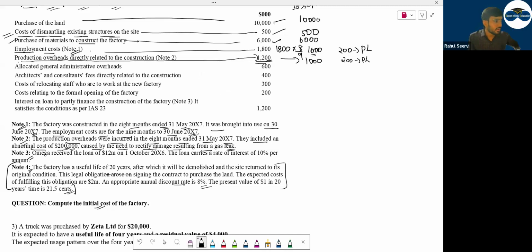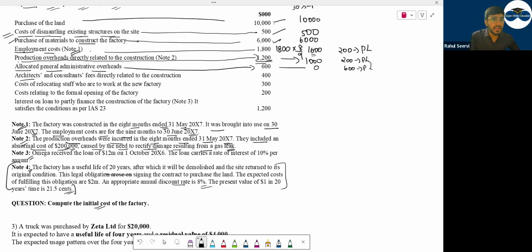Then next, which one is next? Allocated general administrative overheads. Will you include allocated administrative overheads? No, sir. General overhead. So can I say 0 will be coming for this one? 600 goes into P&L directly, straightforward.